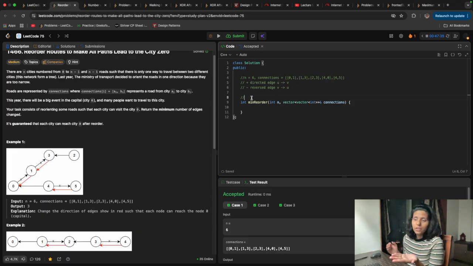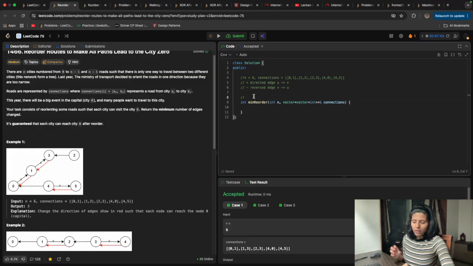Take the first example, which is 0 to 1. I am at 0, and I say do the DFS from 0 and change the direction of the edges to come to 0. I am starting from 0 only, because it is really easy.